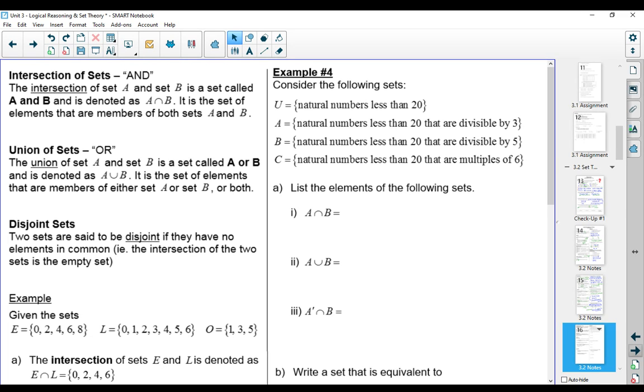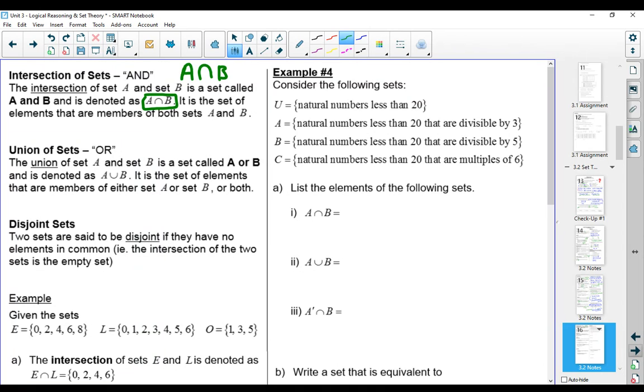All right, so the last piece we're going to look at is and, or. We've talked about this before, but we're going to look at it using set notation. The symbol for and is an intersection, and these would all be included on your formula sheet. A ∩ B, I remember that one because it looks like a curvy N. The intersection of sets A and B is denoted using that symbol I just showed you. It's the set of elements that are the members of both sets.